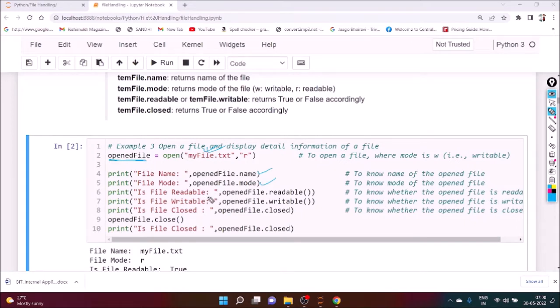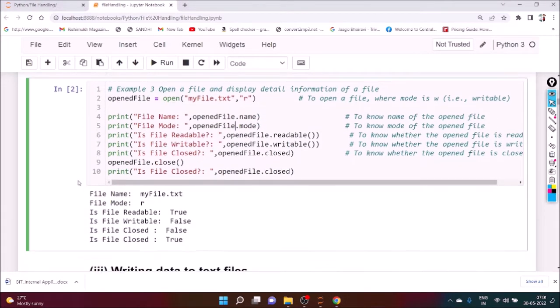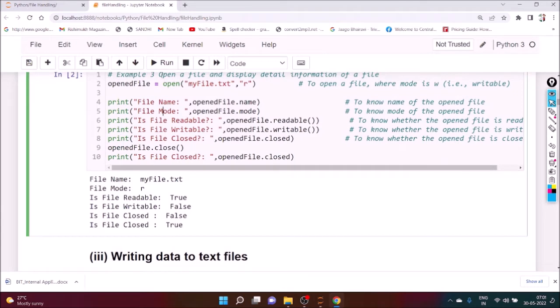Is the file readable? It will be better if you put a question mark. If the file is readable, the answer is true or false. Is the file writable? Is the file closed? Here also you can put a question mark. Once again, we can do the same thing to check whether the file is open or closed. Now we can execute it.